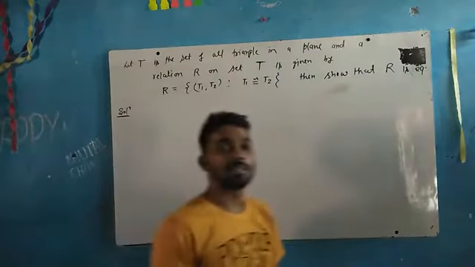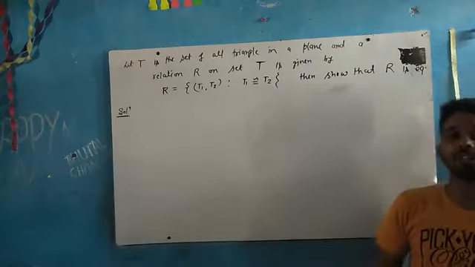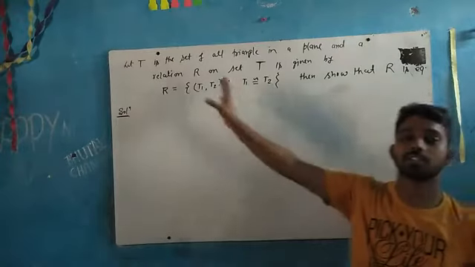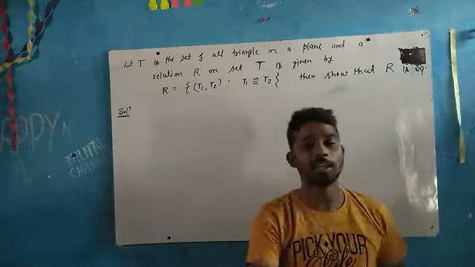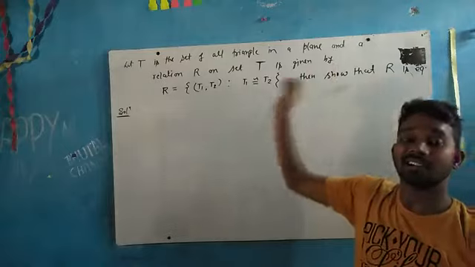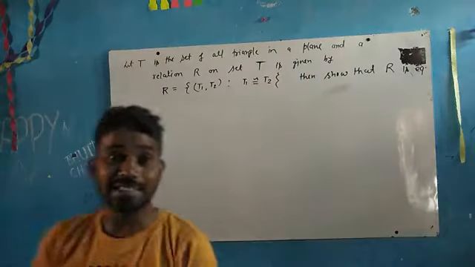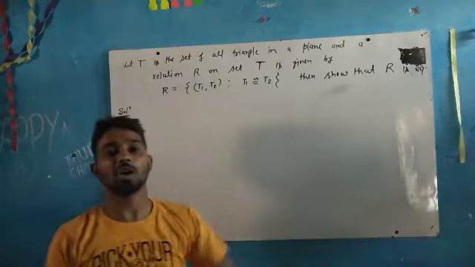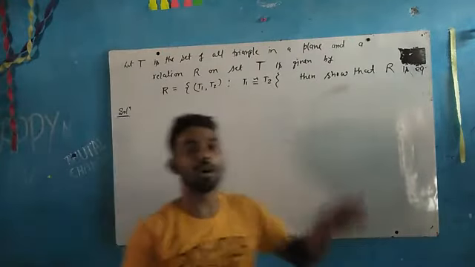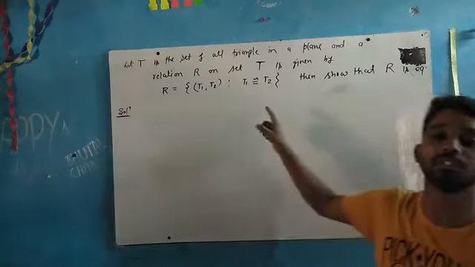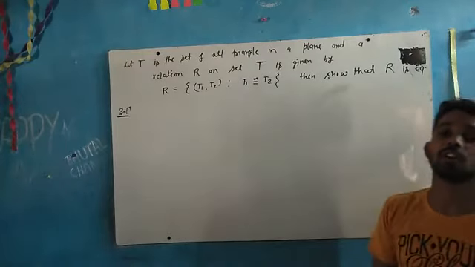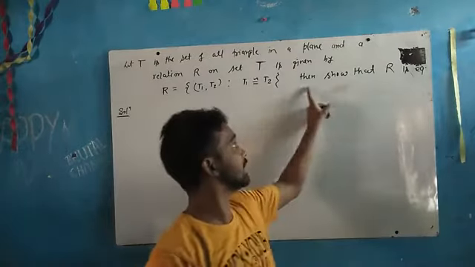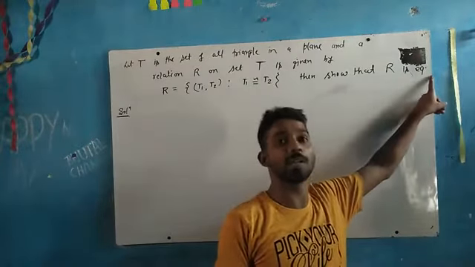Let capital T be the set of all triangles in a plane, and a relation capital R on this set capital T is given by capital R equal to the set of all those ordered pairs (T1, T2) such that T1 is congruent to T2. Then prove that this relation R is an equivalence relation.